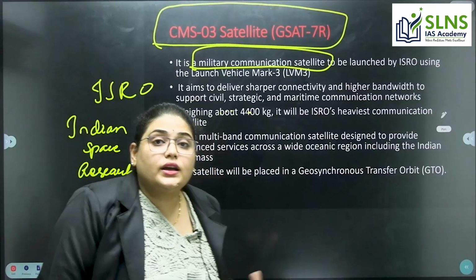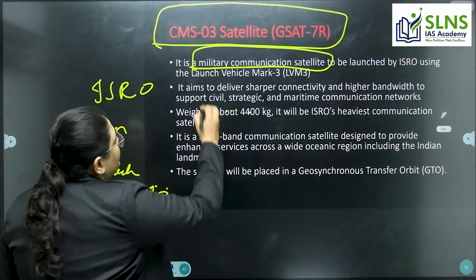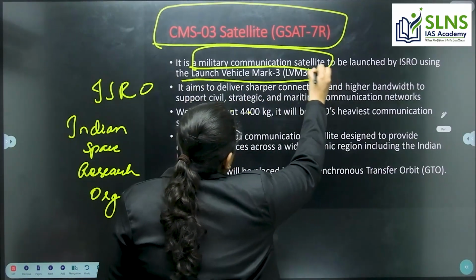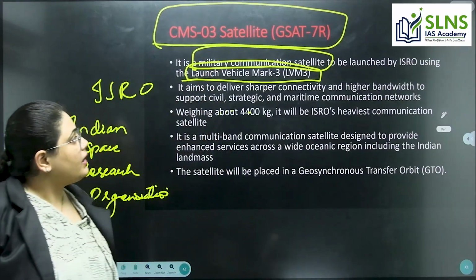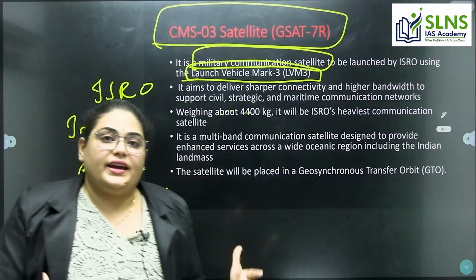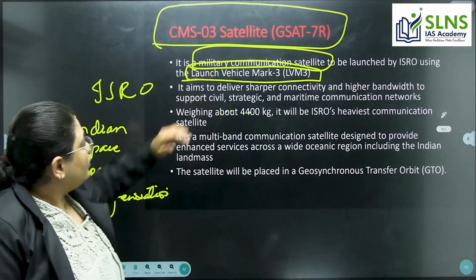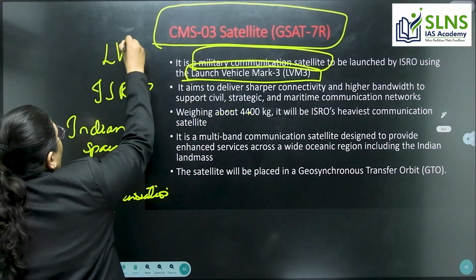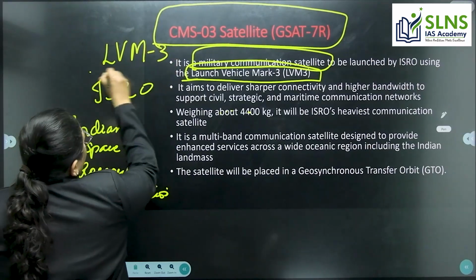What is the launch vehicle or rocket used? It is the Launch Vehicle Mark III. Generally, the LVM vehicles are used for heavy-weight satellites. So LVM-3 is used.